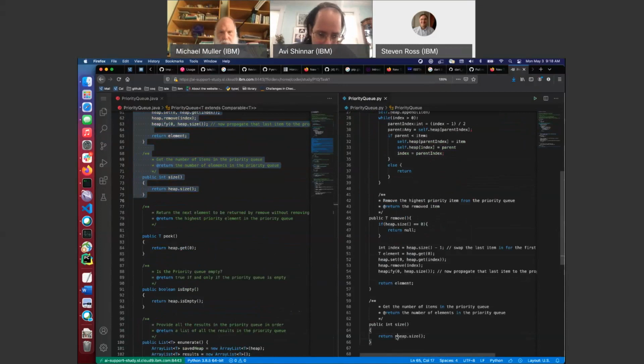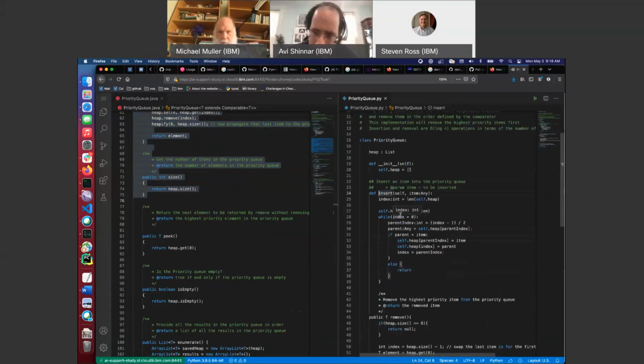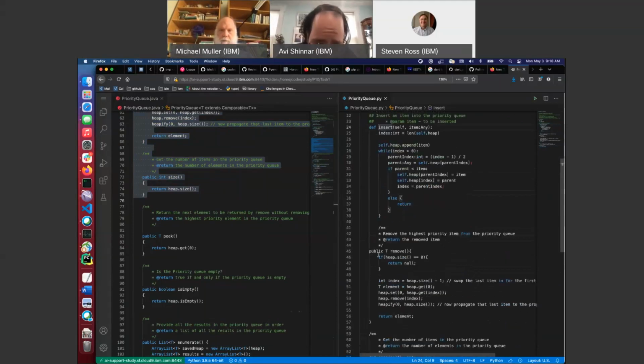Okay, size is just self dot, what is it, len self dot heap. It's a little weird, I'm calling it size. Probably in more idiomatic Python, I'd either call it len, or I think there might even be a way you can override length, like underscore length or something like that. But again, I also don't know what the requirements are in terms of how much I'm supposed to change the code to be more idiomatic Python versus just make Python code that works the same.